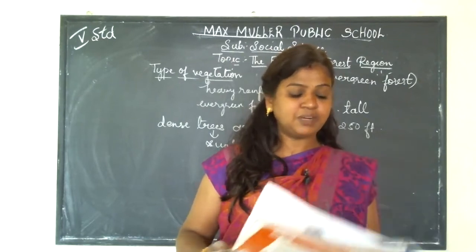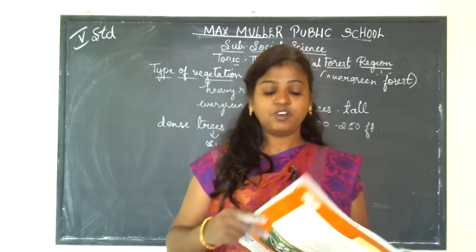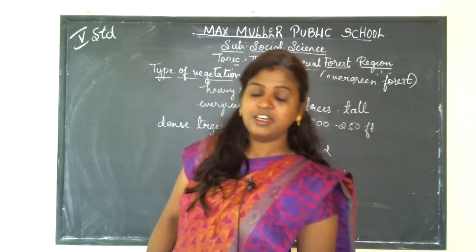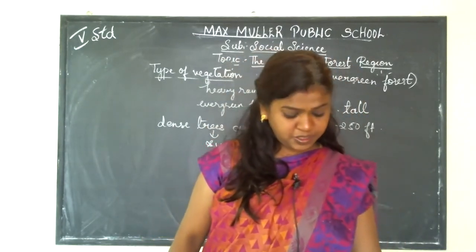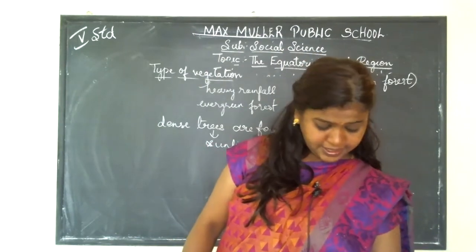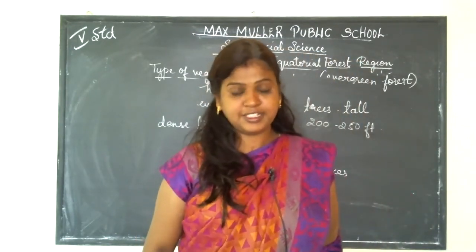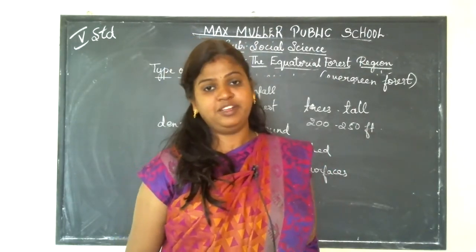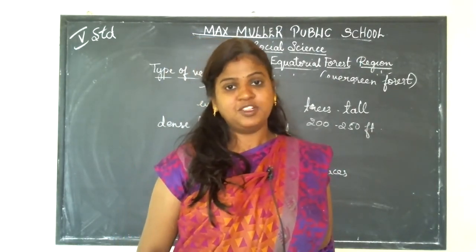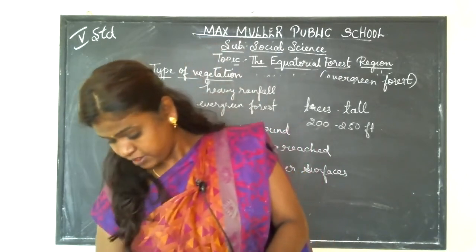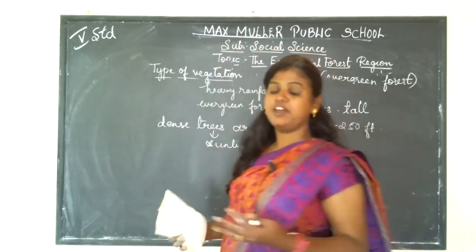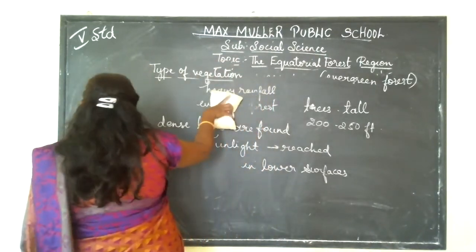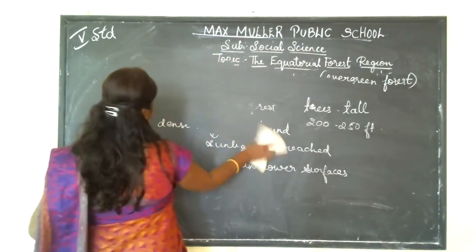So today, children, we have just learned till types of vegetation. In the next class we will be learning about the layers of the forest and wildlife and the people who are living in the equatorial forest. So today I'll be giving you a small assignment, children.